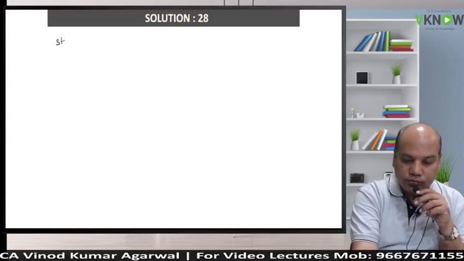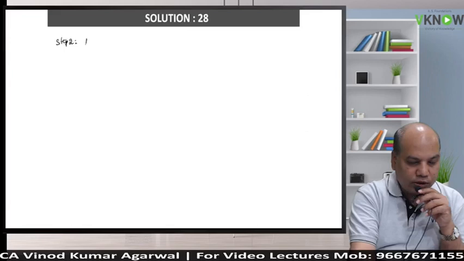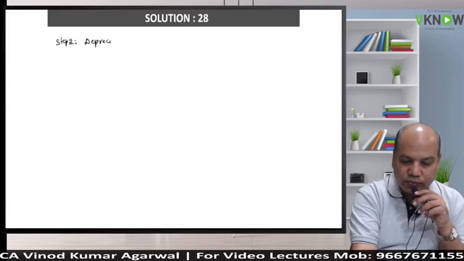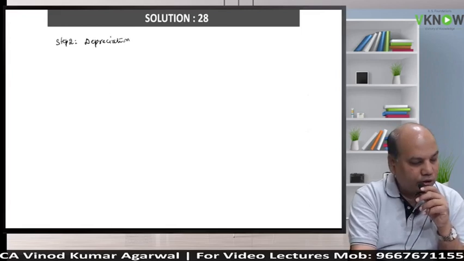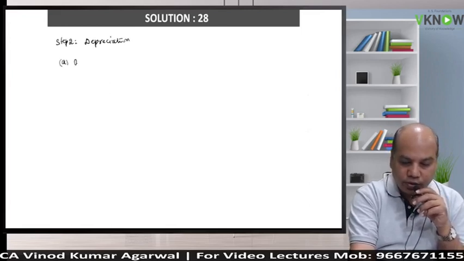Step 2. Depreciation. Under depreciation, write down A on original equipment.